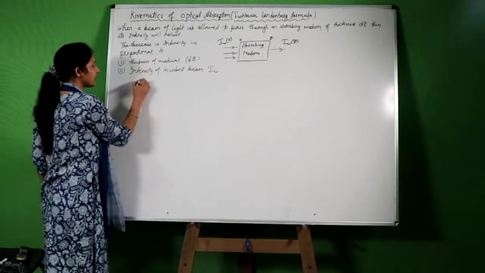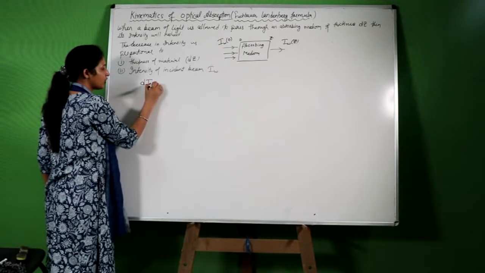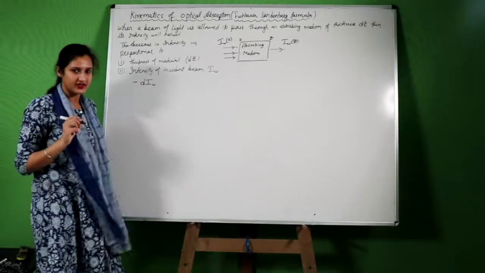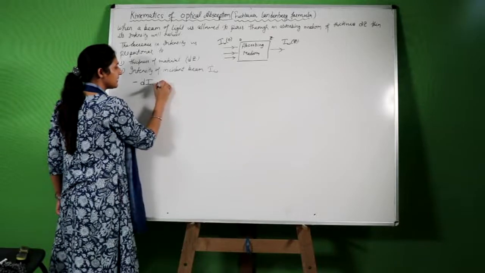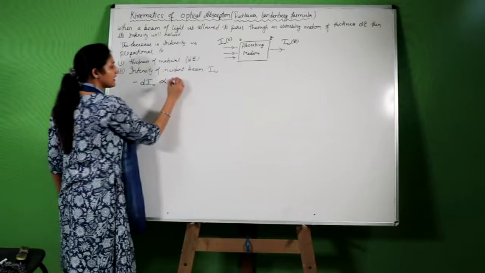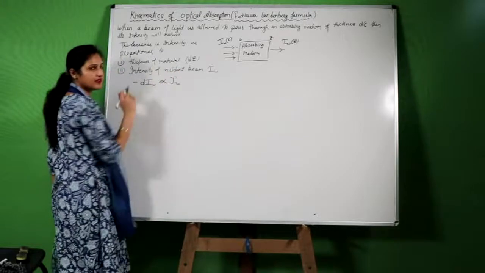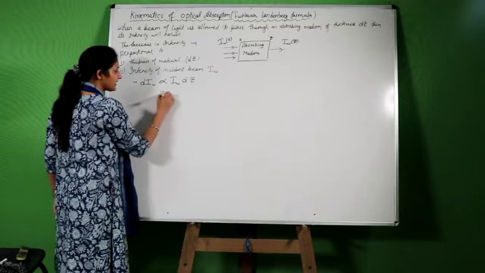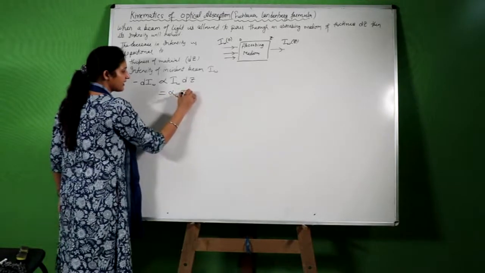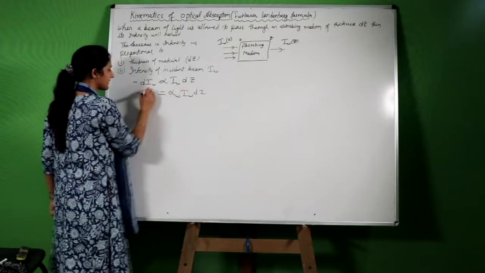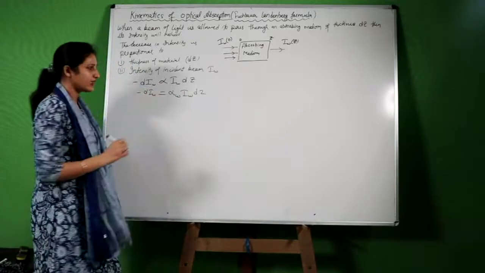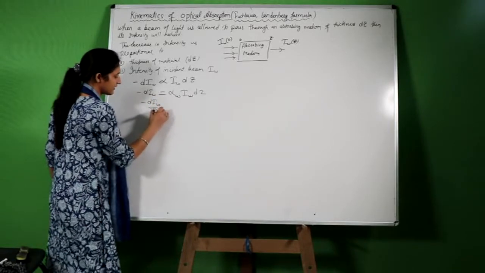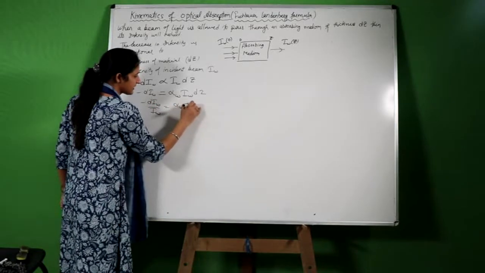Now, combining these two factors, the decrease in intensity dI omega at a particular frequency. It is a decrease in intensity, therefore I will write here a negative sign. Now, this will be proportional to the incident intensity and the thickness. Removing the proportionality sign, I will write here the absorption coefficient. A little simplification will lead to this.